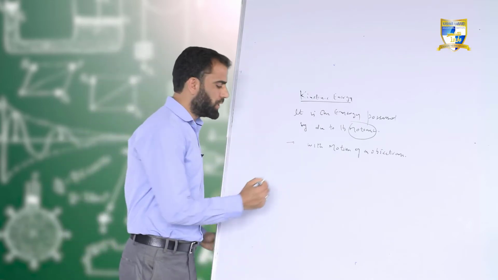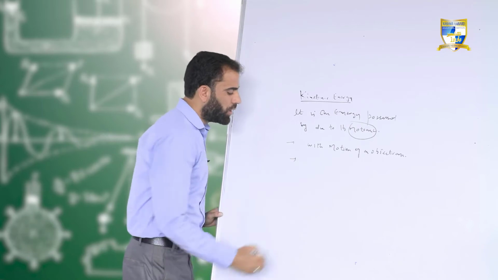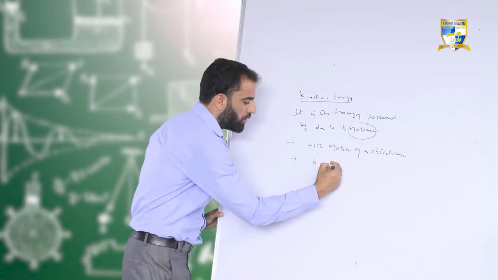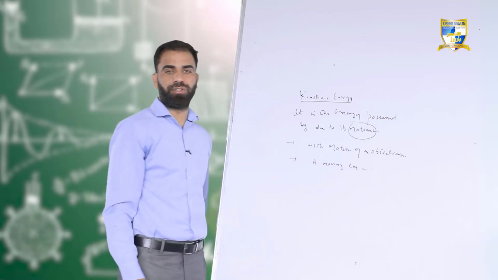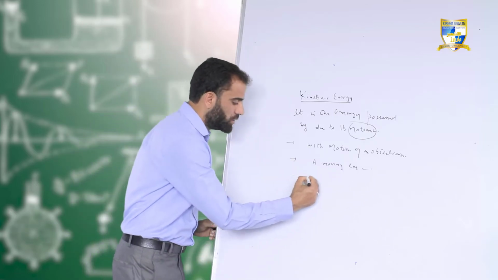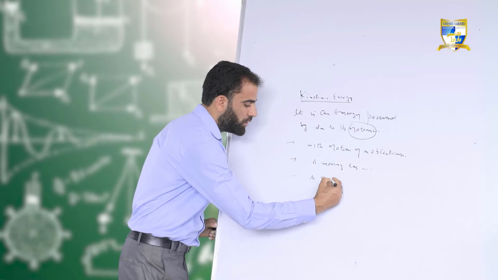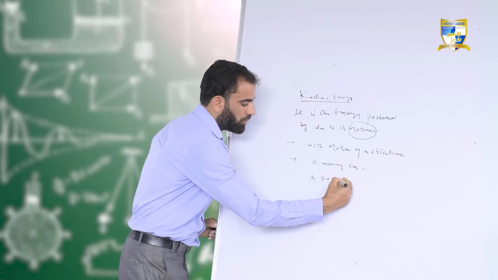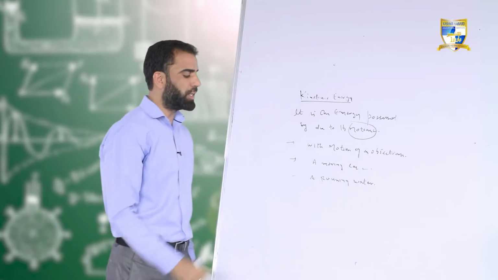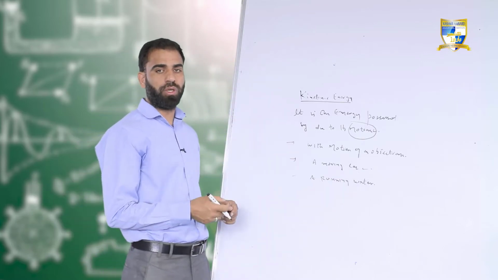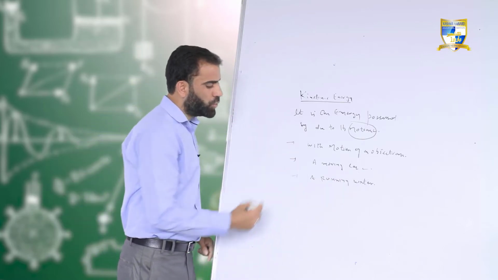Let me give one example here. A moving car has kinetic energy. A running water, when I am saying running water, that means water which is flowing, it will have kinetic energy. Why so?